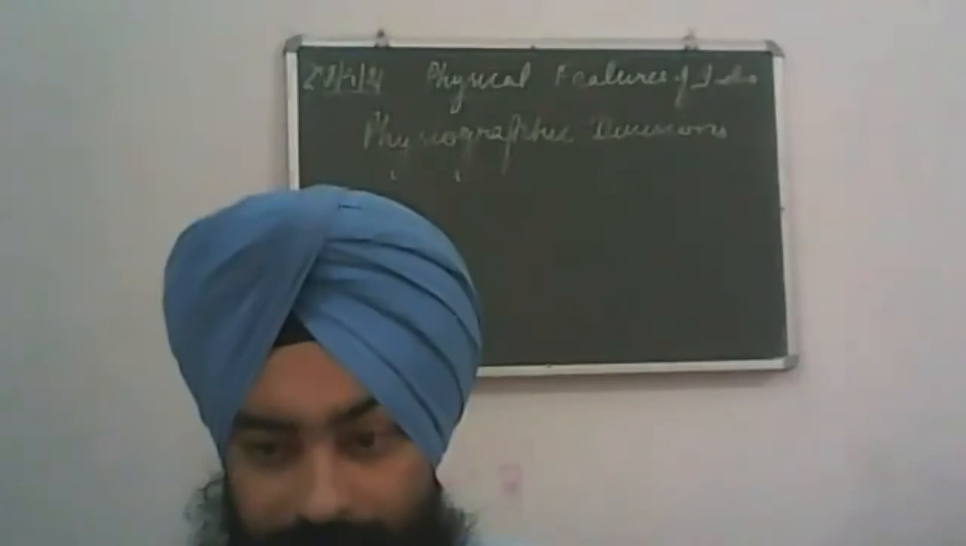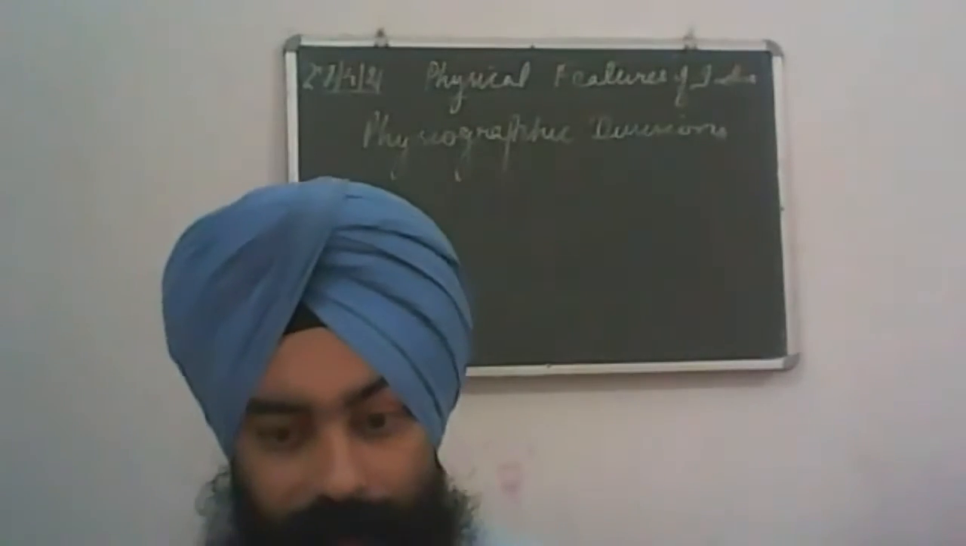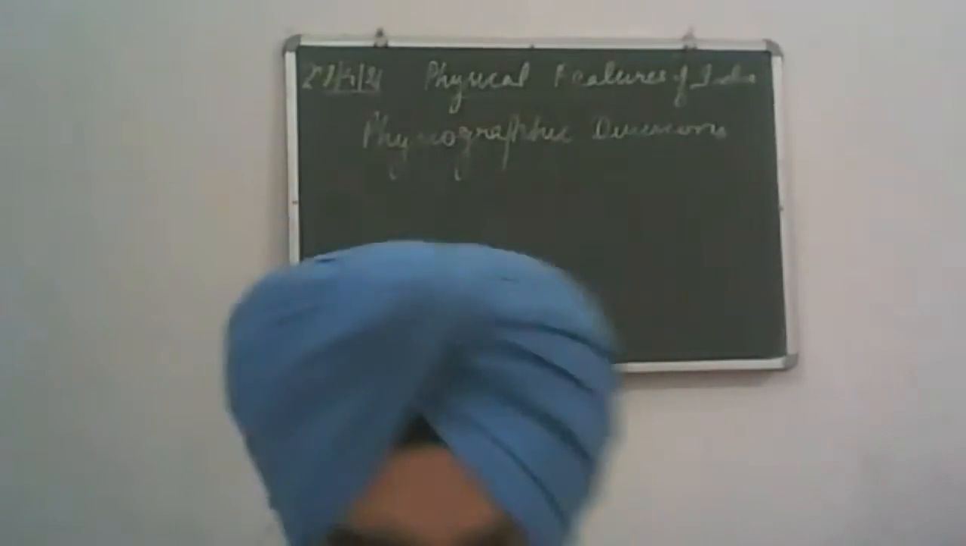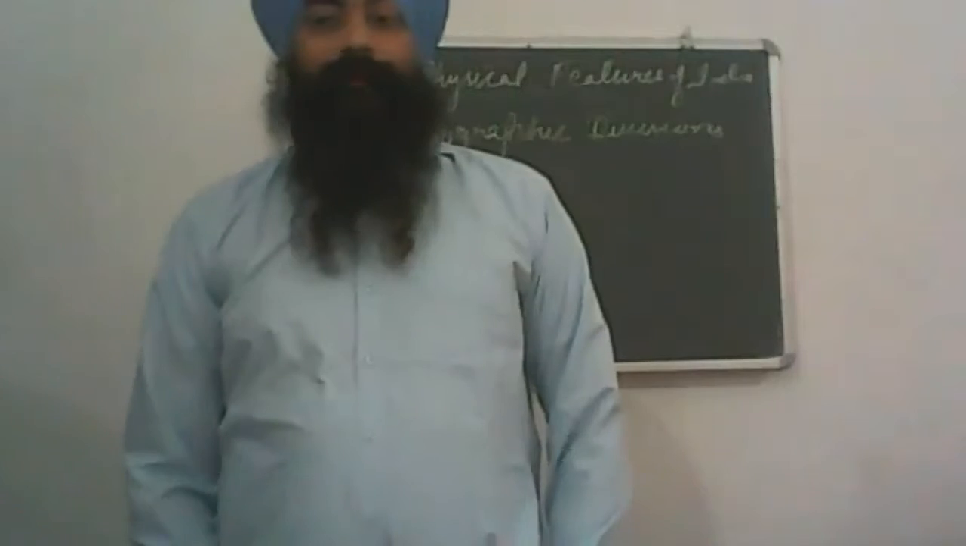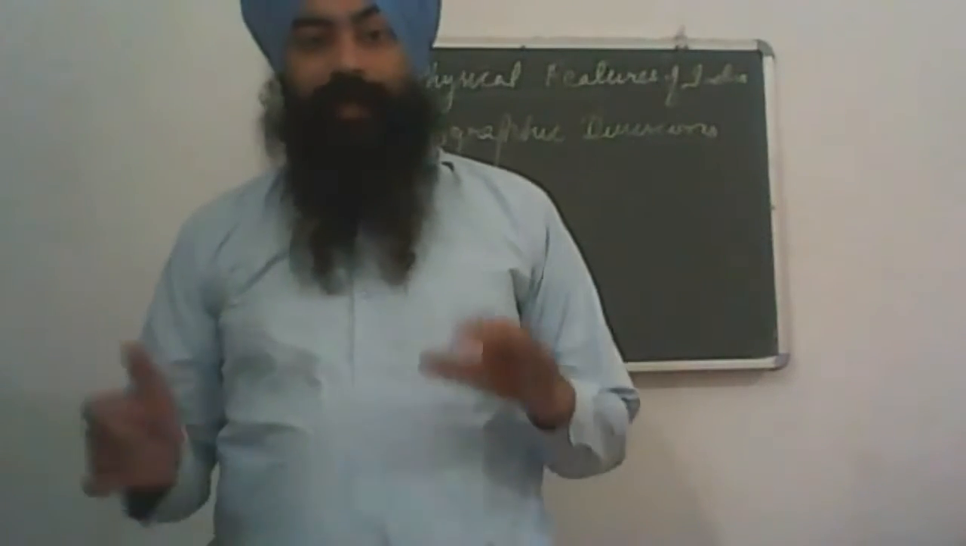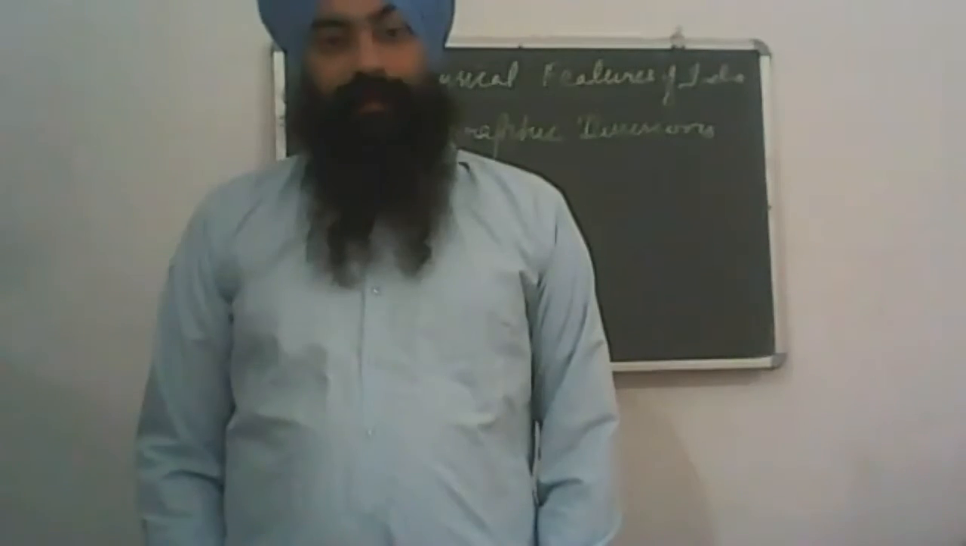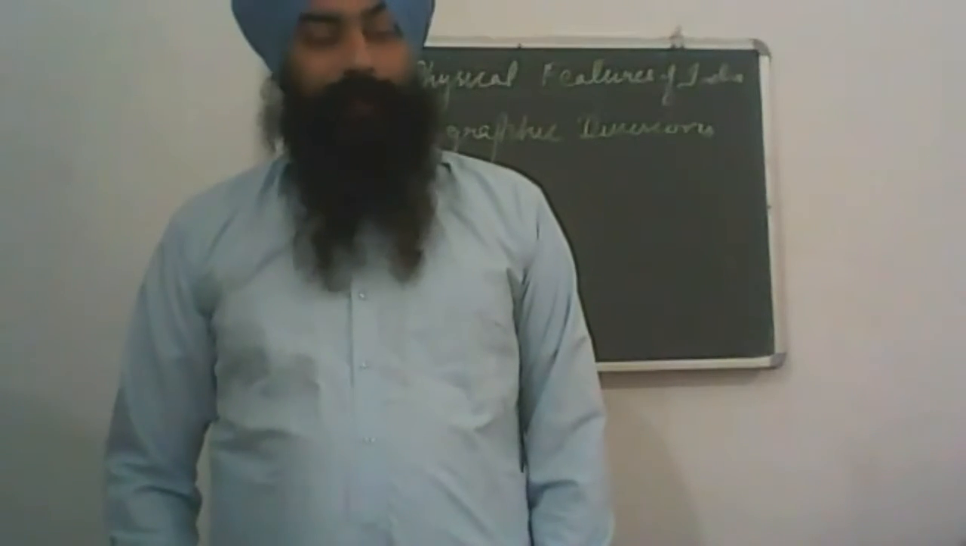Physical features and physiographic divisions of India. As we read in our previous classes, the Earth has distinct types of landforms. There is no uniformity of landforms; they lie unevenly on Earth. Somewhere there are mountains, plains, plateaus, such kinds of landforms.